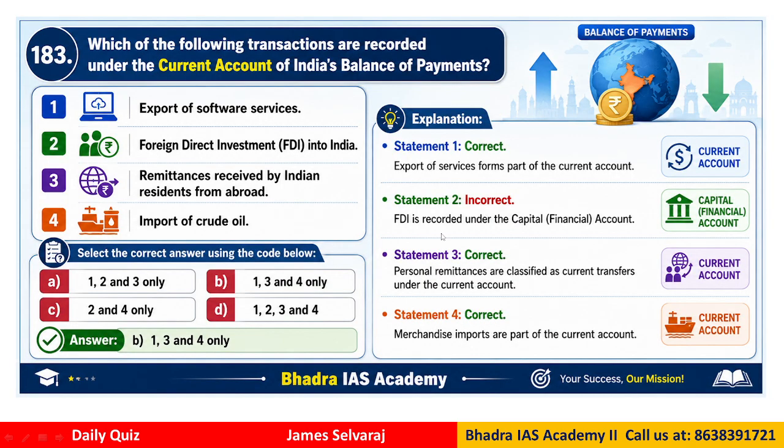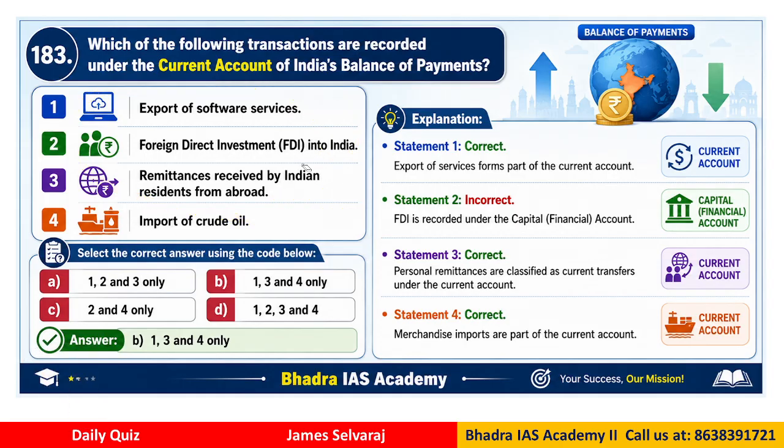Question 183. This is regarding the BOP as well as the current account and capital account, etc. Now look at the statements. Which of the transactions are recorded under current account of BOP? Export of services, foreign direct investment into India, remittance received by Indians from foreign countries, and import of crude oil. Now, which of these four are included in current account of our BOP? Now, that is the basic question.